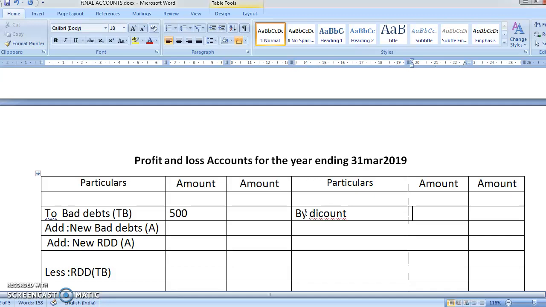How much was the discount? Discount was 1,200, no adjustment, so directly in the outer column, 1,200. I've written here, see, less RDD, trial balance. RDD was how much? RDD was 2,700. Okay, students.